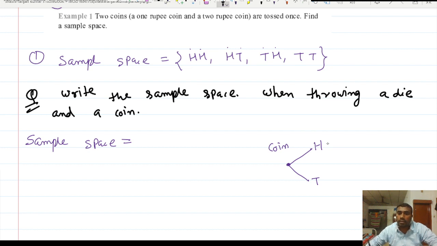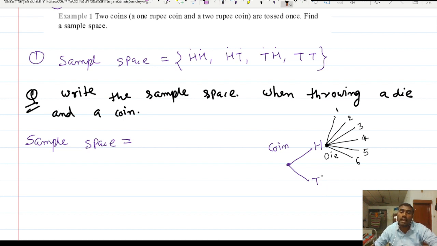Now you have to throw the dice. When we throw the dice, we have a total of 6 possibilities, right? The dice may show 1 or 2 or 3 or 4 or 5 or 6. These are the possibilities from the dice side.